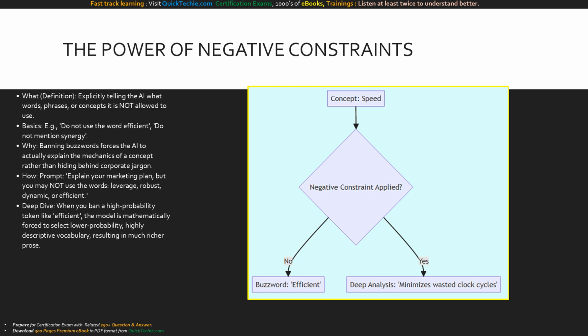This decision tree shows the cognitive shift in the AI. We start with a concept like speed. Without constraints, the AI defaults to the buzzword efficient. But with a negative constraint, do not use efficient, it is routed to the right, forced to explain the actual mechanics, yielding a precise phrase like minimizes wasted clock cycles.